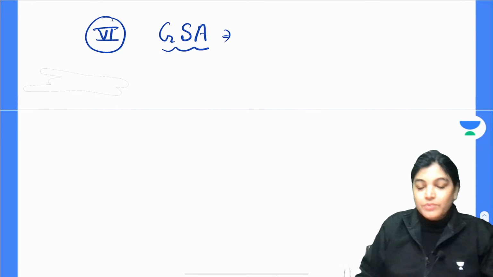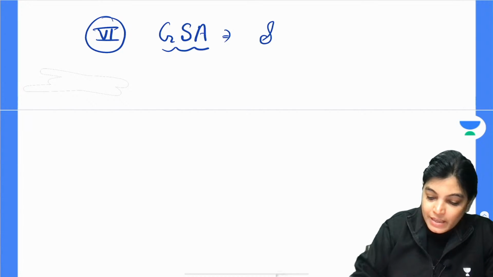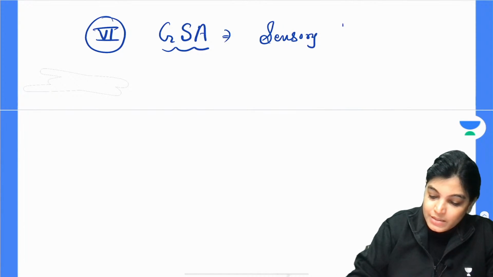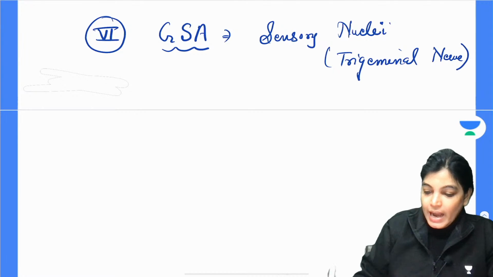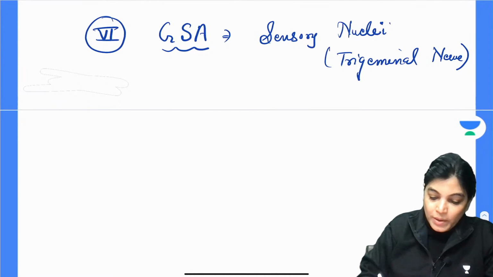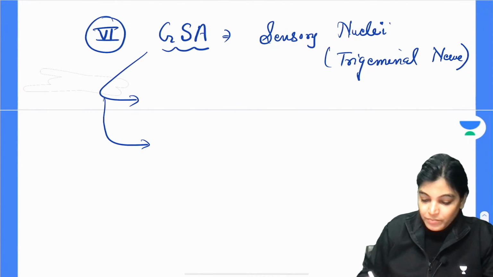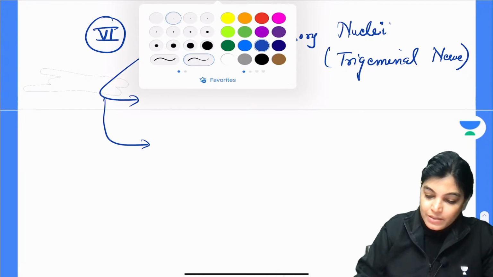The cranial nerve nuclei for this functional component are the sensory nuclei of the trigeminal nerve. Again, the trigeminal nerve has three components of cranial nerve nuclei. The two important functions for which it is important are that it carries